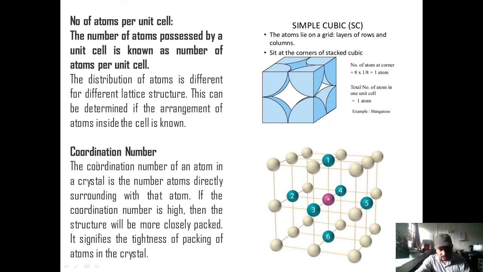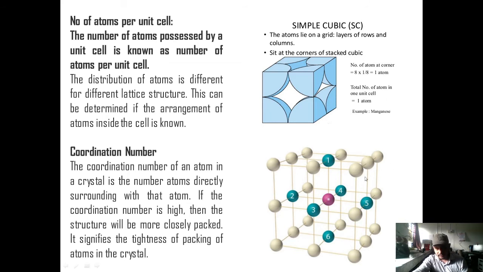Now coordination number. The coordination number of an atom in the crystal is the number of atoms directly surrounding the atom. If the coordination number is high, then the structure will be more closely packed. It signifies the tightness of the packing of the atoms in the crystal. In other words, the coordination number is defined as the total number of nearest and equidistant neighbors.